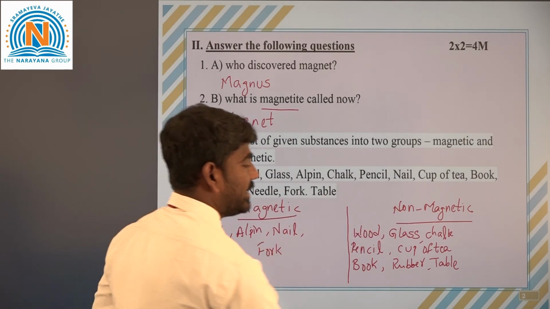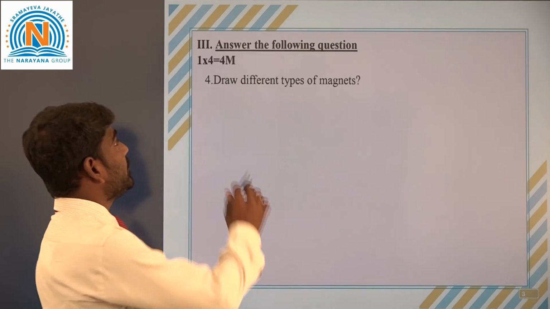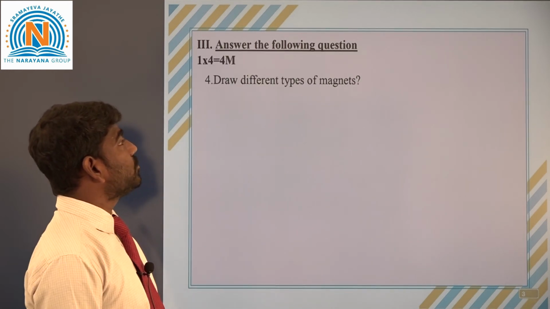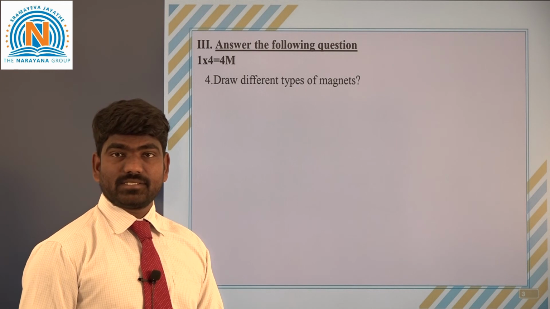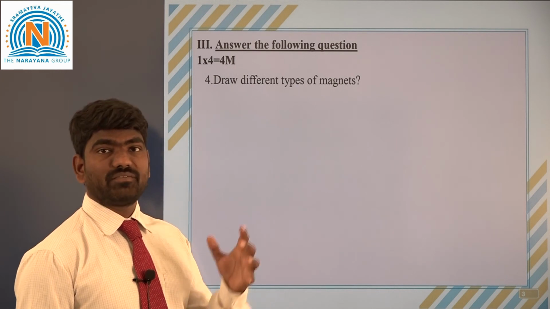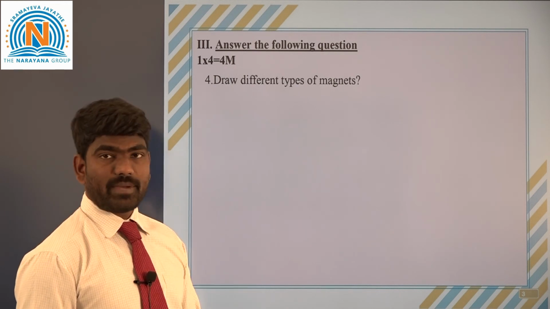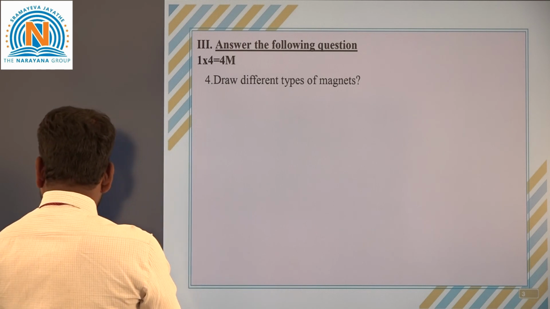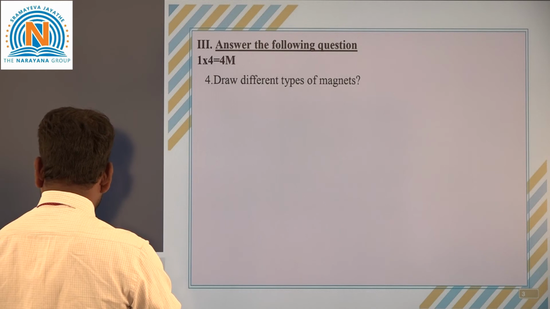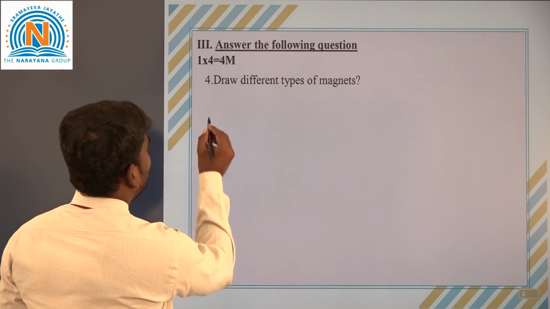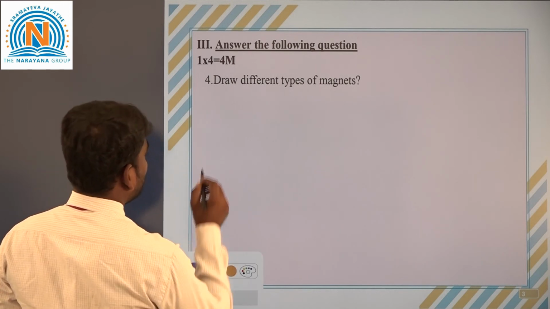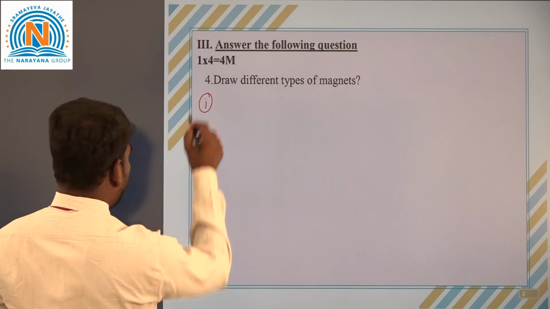Coming to the next one, here he is asking to draw different types of magnets. We have to draw different shapes of magnets here. Now for that, I am drawing the first magnet here.